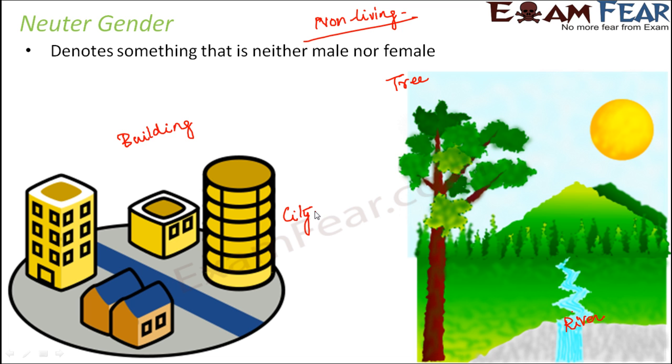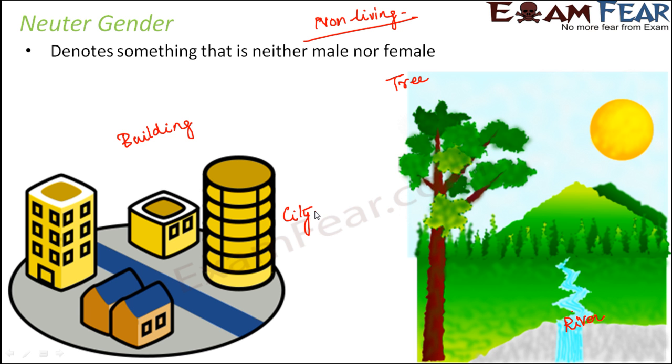Now, how does it matter? When we classify something as masculine gender, when we tell or write something about that particular thing, we use he, right? For example, man, as I said, man is masculine gender. So, if I have to say that this man goes to office every day, he works with a lot of honesty.